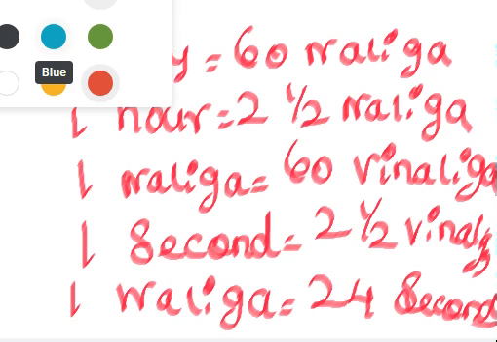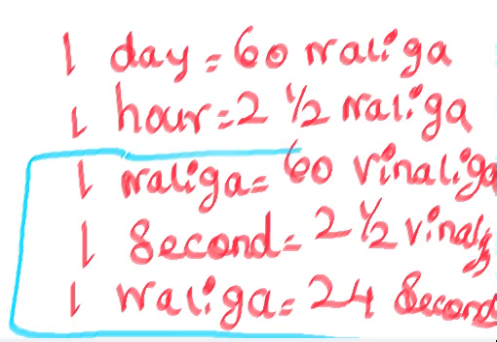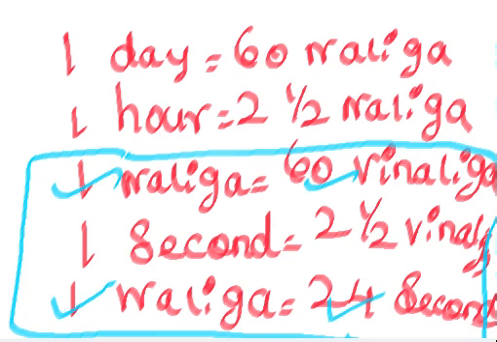What I am coming to say is, especially relate these three. We know 1 Naliga equals 60 Vinaliga, and 1 Naliga equals 24 seconds. Left hand side and left hand side are equal, so obviously the right hand side will be equal. So 24 seconds is nothing but 60 Vinaliga. 1 second is equal to 2.5 Vinaliga. 1 day is equal to 60 Naliga. These are all the things you have to memorize. It may be complicated to remember, but while we are solving the sums now, it will be very easy for you to remember. We will go directly to the time of the birth.